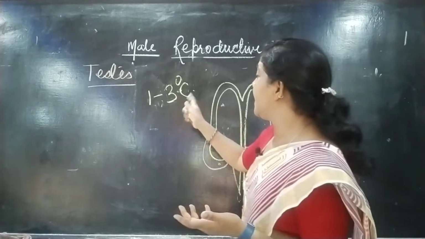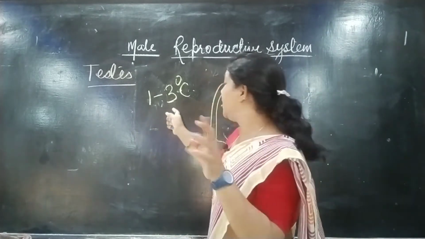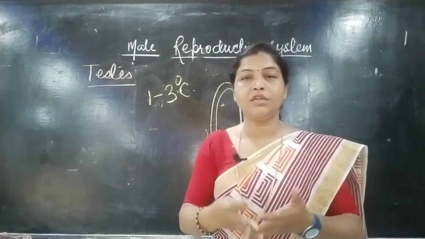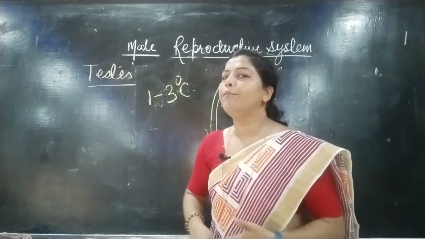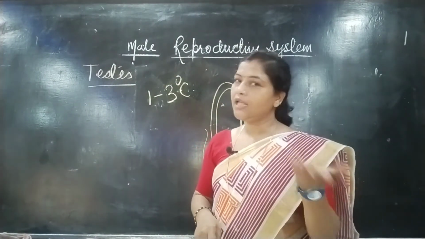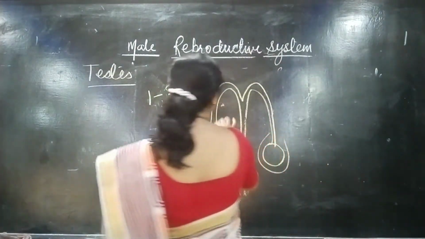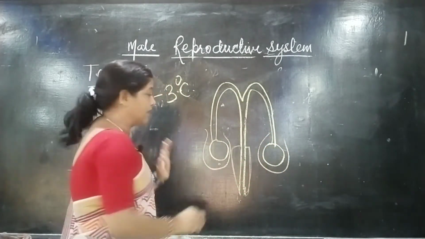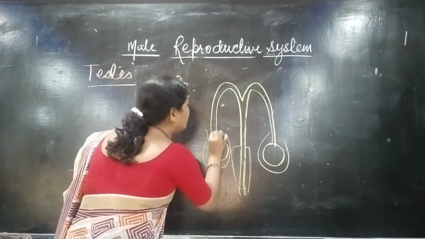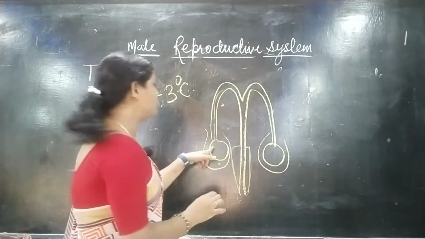That is why the testis is found in the scrotal bag, whose temperature is below your body temperature. This is the scrotal bag. Now the third one is the sperm duct. When the sperm is formed in the testis, it goes to the sperm duct.